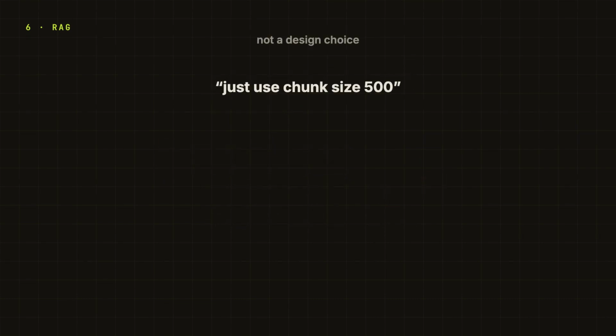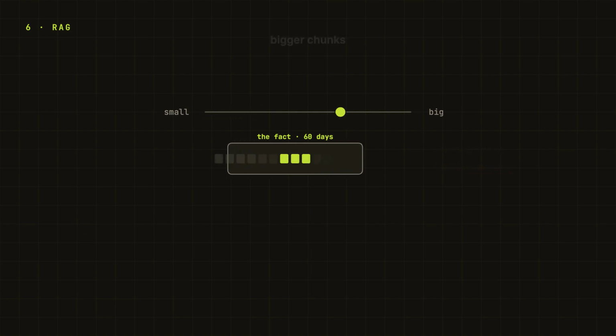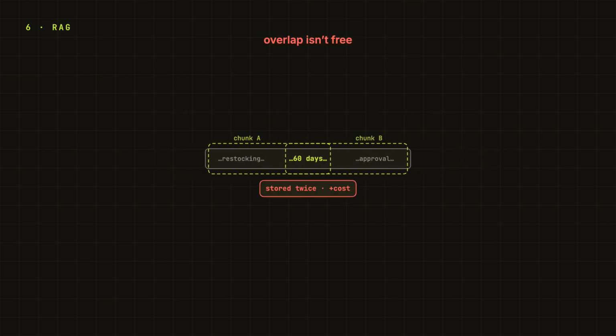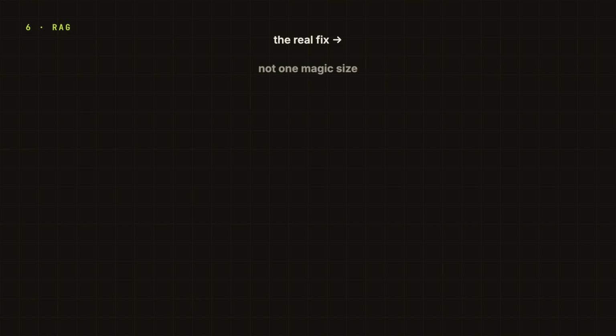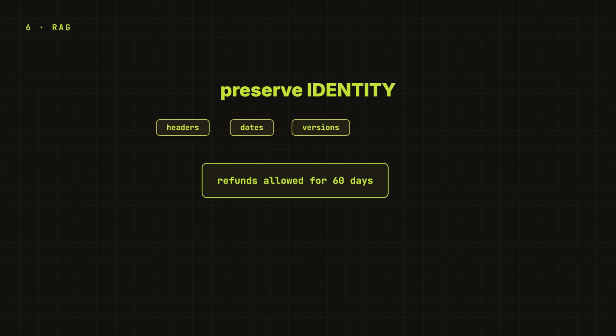This is why just use chunk size 500 is not a design. Smaller chunks are easier to retrieve for exact facts, but they lose surrounding context. Bigger chunks preserve context, but they drag in noise and waste the context window. Overlap helps sometimes, but it is not free either. So the fix is not one magic chunk size. The fix is to preserve identity. Keep headers, include section titles, attach dates, versions, policy type.